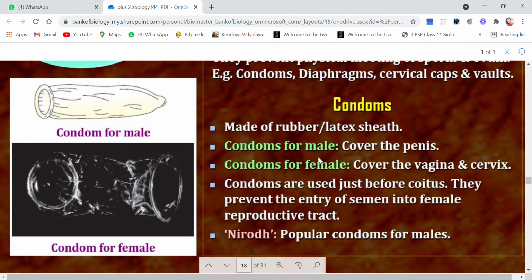Condoms for males cover the penis. For females they cover the vagina and cervix. Condoms are used just before coitus. They prevent the entry of semen into the female reproductive tract. Nirodh, a popular condom for males, is an example.